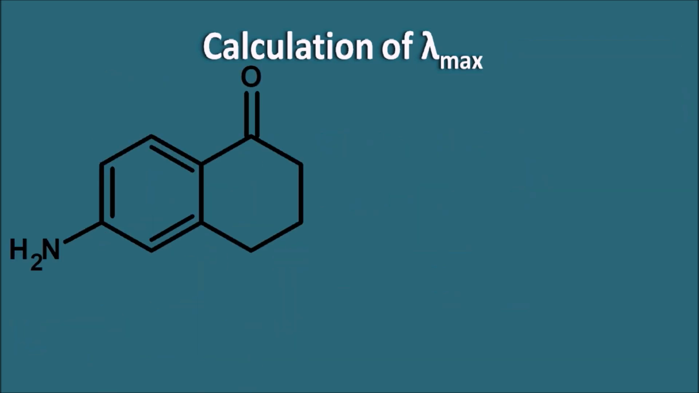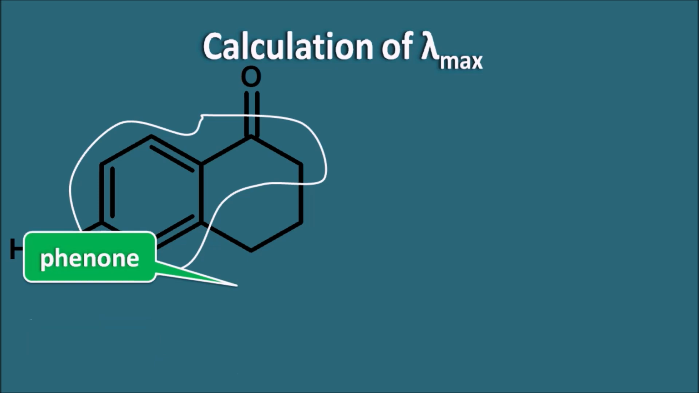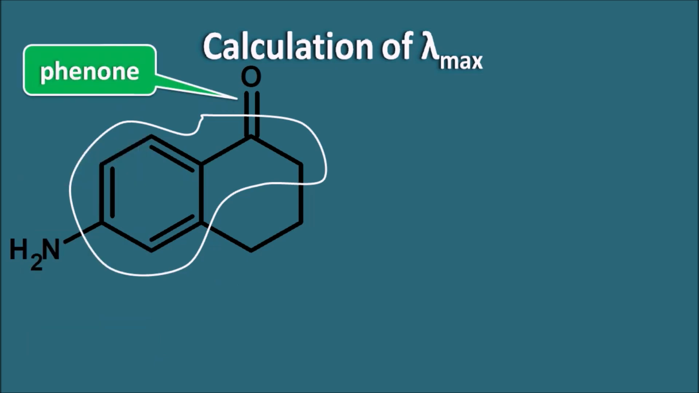So here it is an aromatic compound fused with another cyclic structure. And what is the nature of this chromophore? Here we can identify this benzene ring attached to a carbonyl group as the chromophore. This is nothing but benzene attached to a ketone, so it is a phenone. Phenones have a base value of around 246 nanometers. Now let us see the increments.